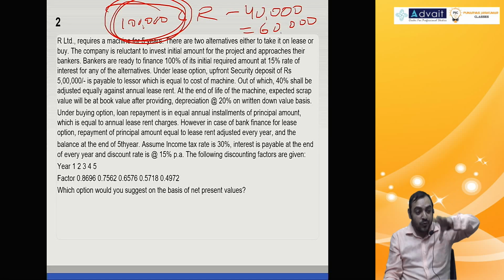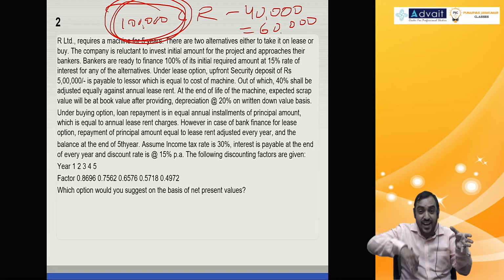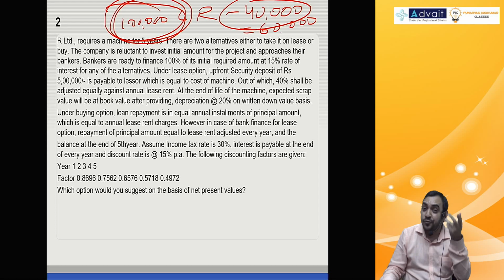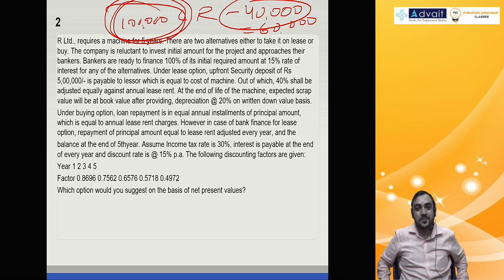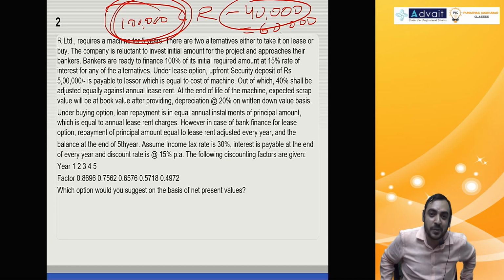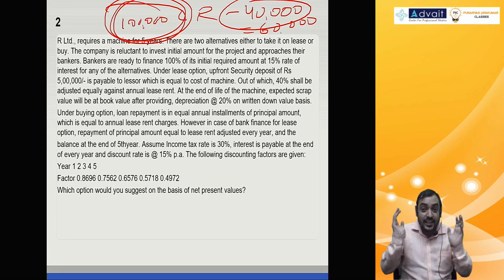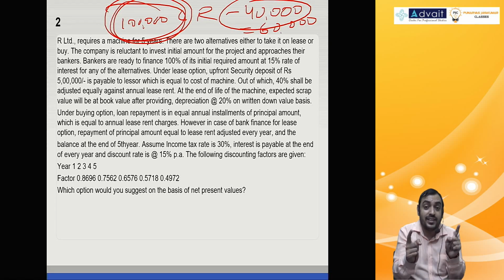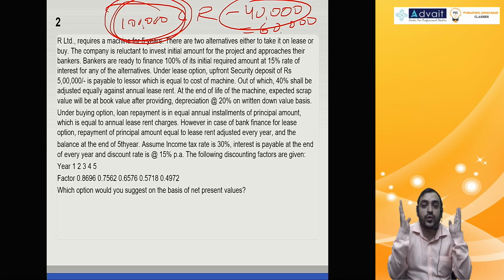So one column will be 1 lakh into tax benefit, the other column will be 60,000. Okay, what will happen to the 40,000? Can you tell me? Repayment. What repayment? The lessee is taking a loan not only for buying the asset, but also under the lease option for the security deposit.